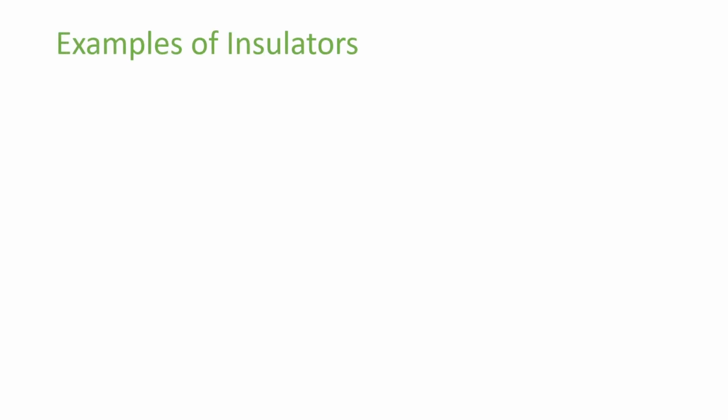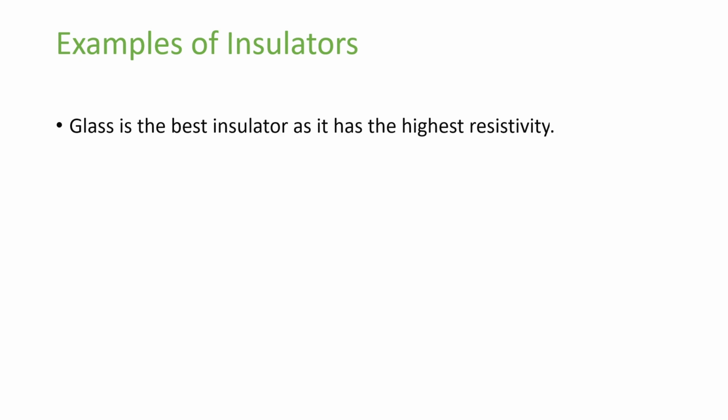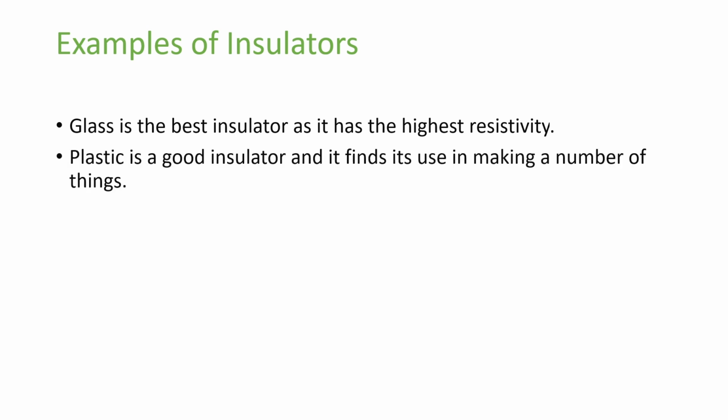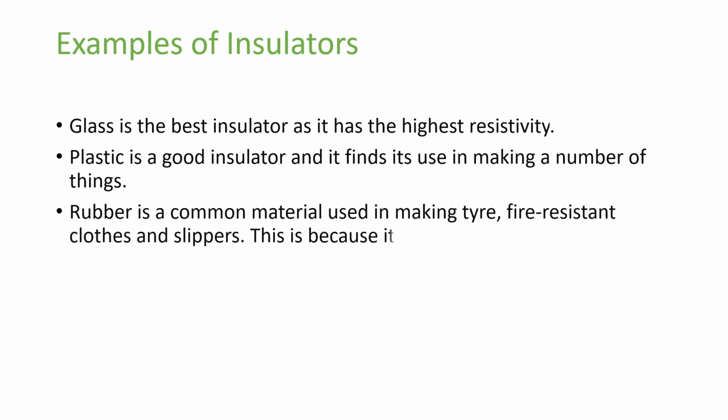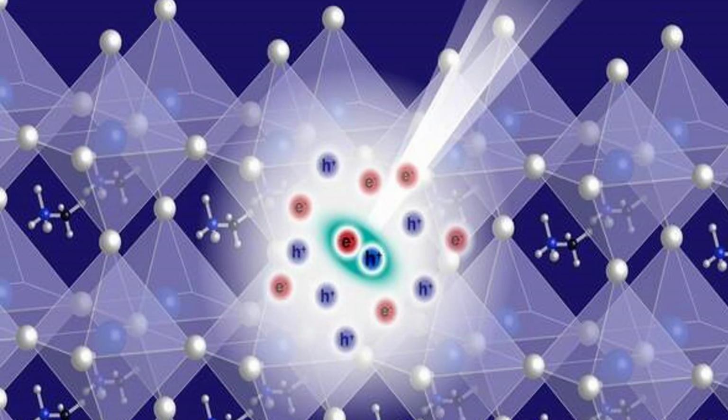Now see the examples of insulators. Glass is the best insulator as it has the highest resistivity. Plastic is a good insulator and it finds its use in making a number of things. Rubber is a common material used in making tires, fire-resistant clothes and slippers. This is because it is a very good insulator. Now see the most important material, that is semiconductor.